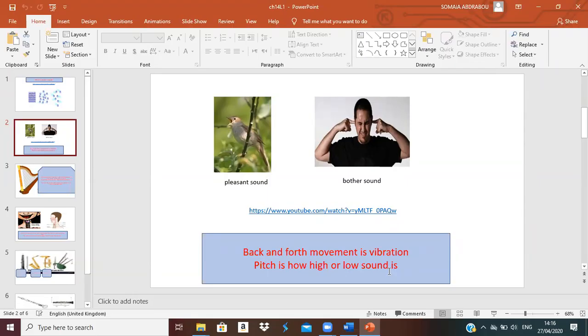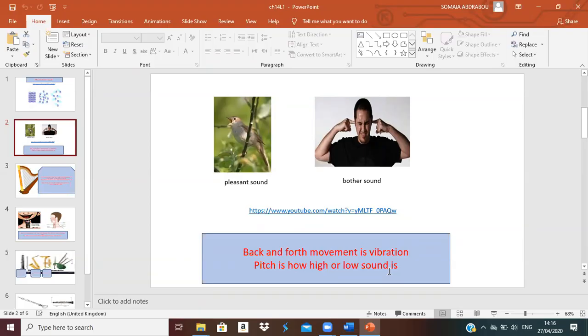Pitch is how high or low a sound is. When you shout, it means your pitch is high. But while you are talking like this, it means your pitch is low. How can I know that pitch is high or low? If the vibration is very quick, it is high pitch. If the vibration is very slow, it is low pitch.